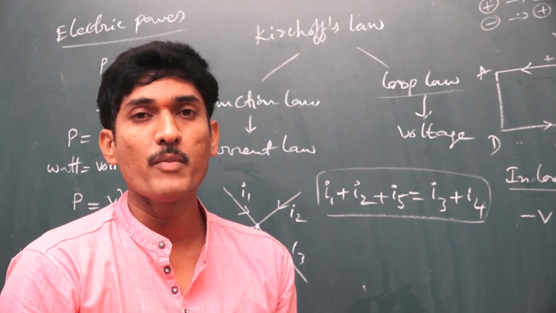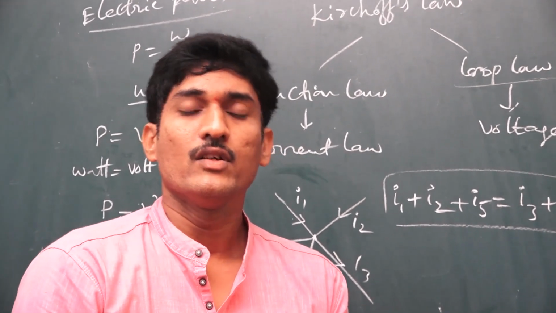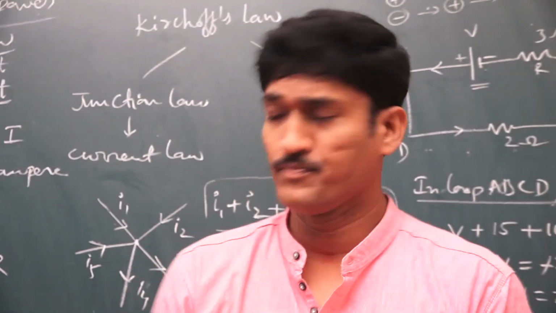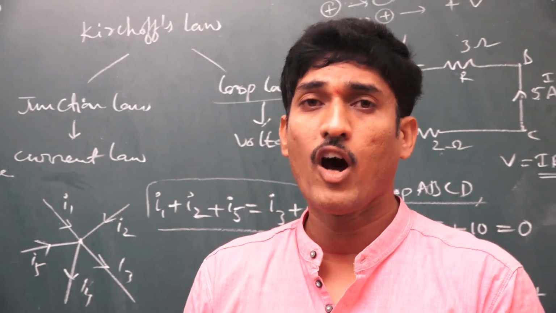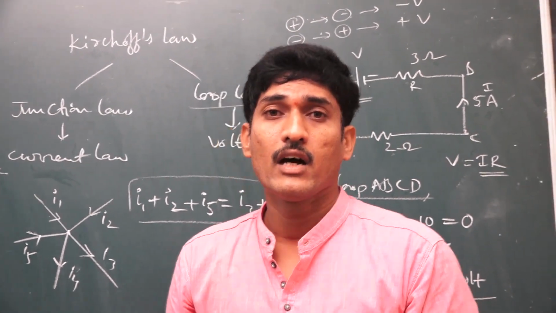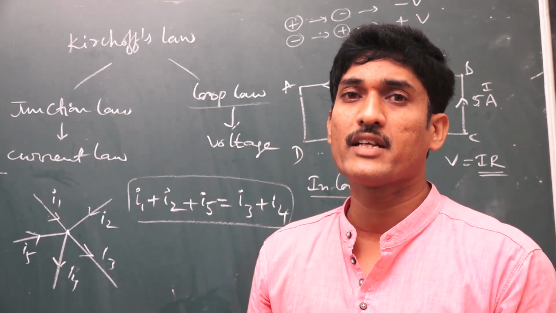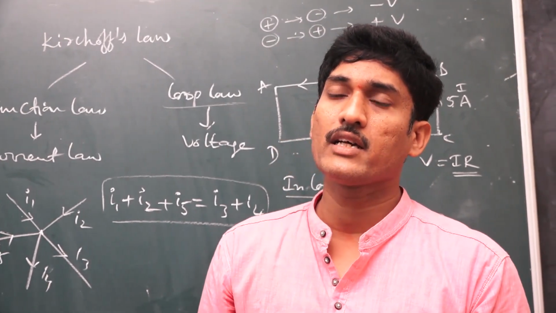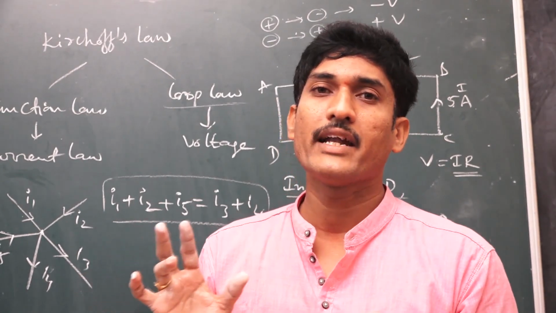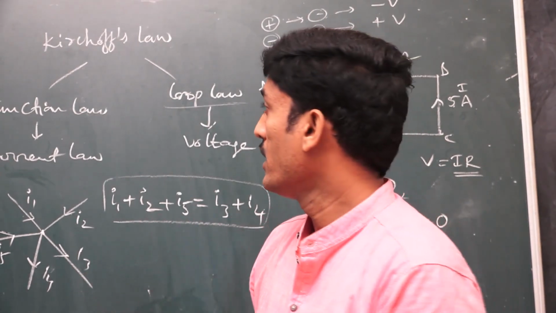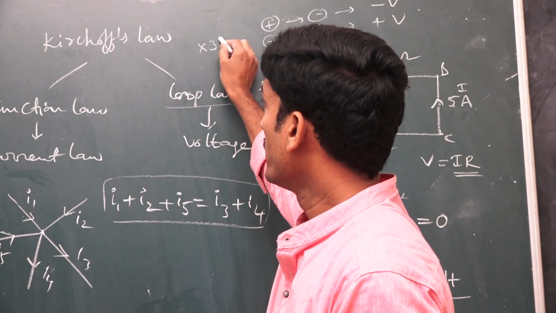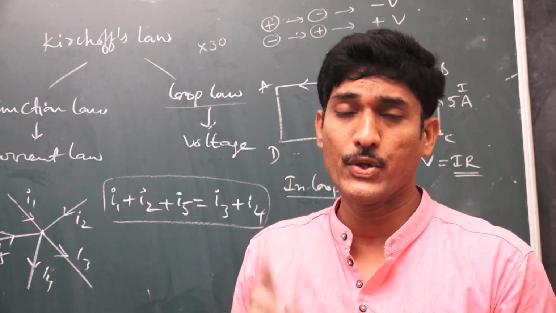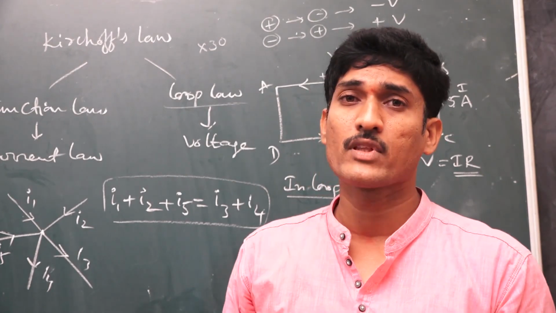Suppose a home is fitted with 4 bulbs, 2 fans and 1 TV with different power consumption values. How much electrical energy is consumed, like that is asked. That question is also very easy. You have to calculate the total consumption of all the electric energy, and multiply that by 30 days. To convert that into kilowatt hours, which is nothing but 1 unit, you divide that by 1000.